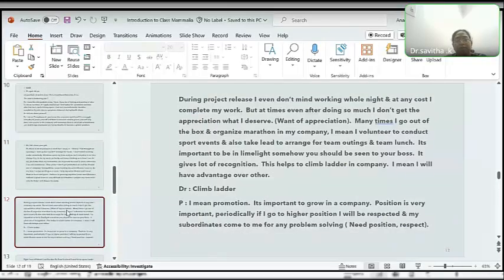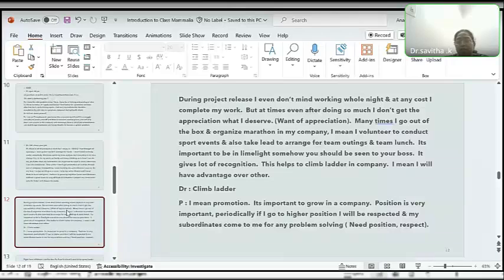During project release, I don't even mind working the whole night, and at any cost I complete my work. But at times, even after doing so much, I don't get the appreciation that I deserve. Many times, I go out of the box and organize a marathon in my company. I mean, I volunteer to conduct sport events and also take the lead to arrange team outings and team lunches. It's important to be in the limelight. Somehow, you should be seen by your boss. It gives a lot of recognition.